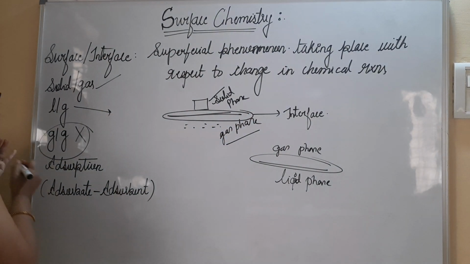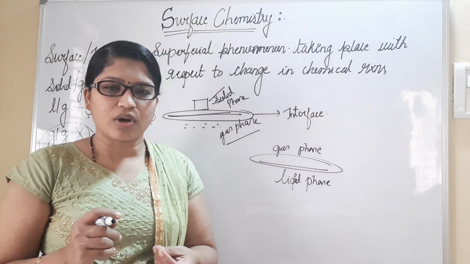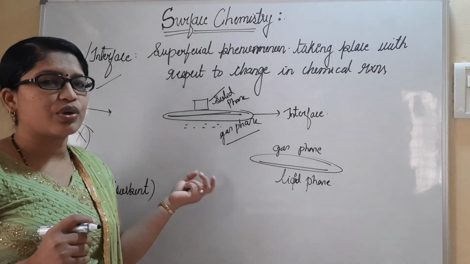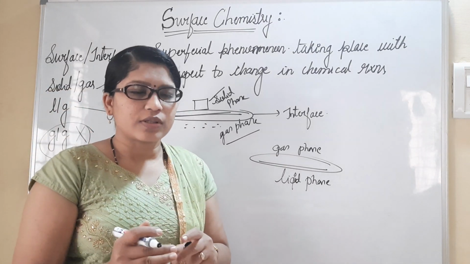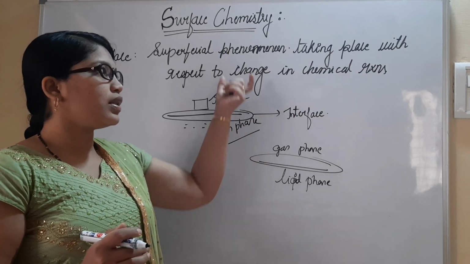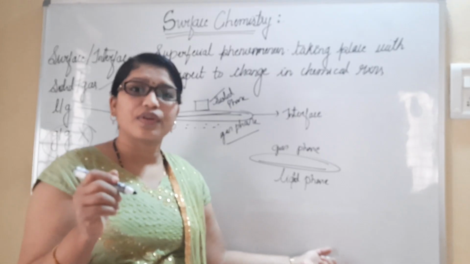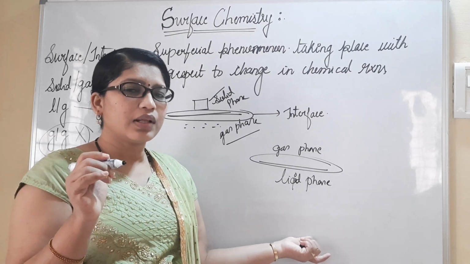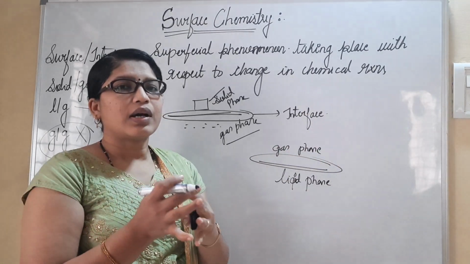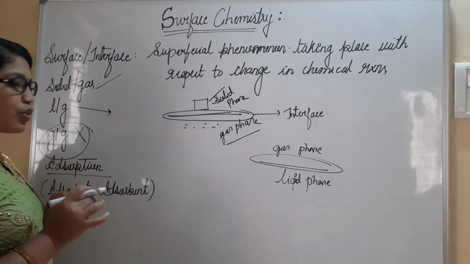Similarly, we will consider the next part, that is adsorption. Adsorption is again a simple term, which we can define as an accumulation of molecules on the surface. I can consider the same example of writing with the marker, where the ink molecules present in the marker accumulate on the surface of the board. The accumulation of ink molecules adhering or sticking to the surface of the board is referred to as the adsorption process.